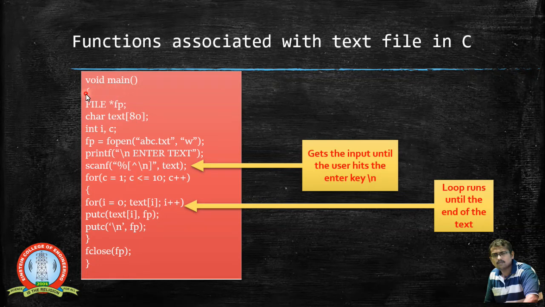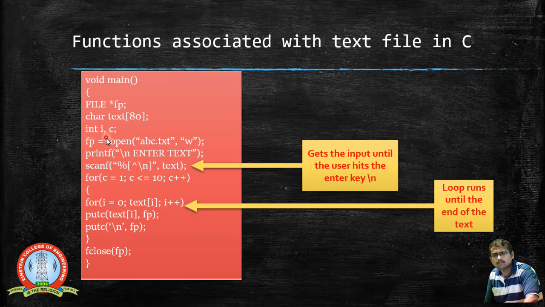Initially I have declared the main function, and I have declared a file pointer. FILE is a structure, and to this structure I have created a pointer. The next one is a character array, text, which can accept 80 characters, that is a line of string.